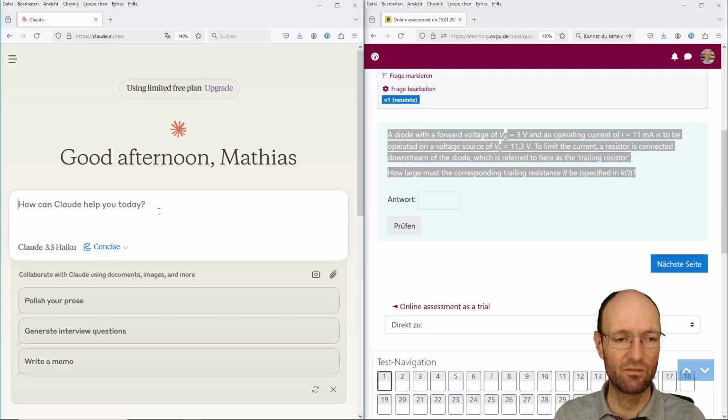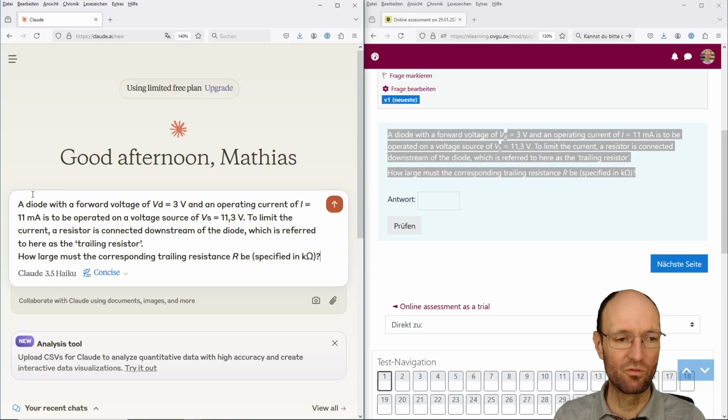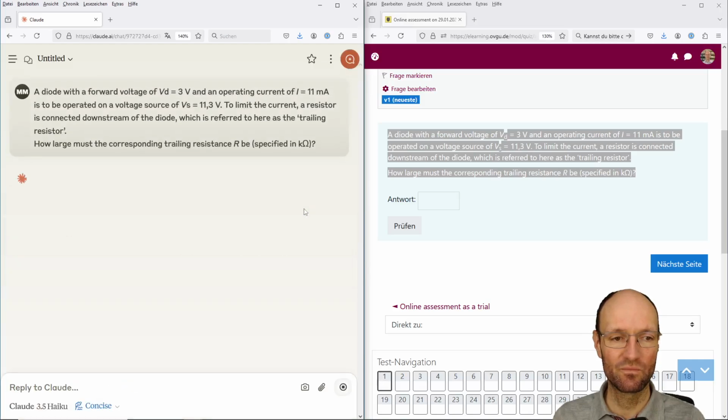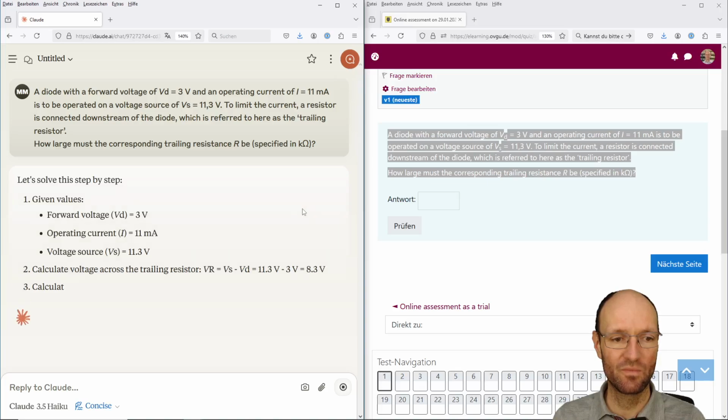can overwrite this message. So the first question is, we have a diode, we have a forward voltage, we have a source voltage, and there's some funny trailing series resistor. This term here was just chosen to confuse large language models like this. So we will see what Claude does with this.